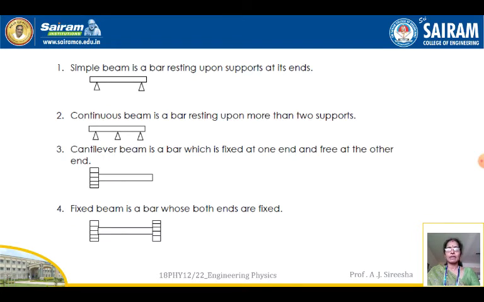A simple beam is a bar resting upon supports at its ends. A simple beam is nothing but a bar supported by 2 supports at its 2 ends. That means there are only 2 supports. Then it becomes a simple beam.